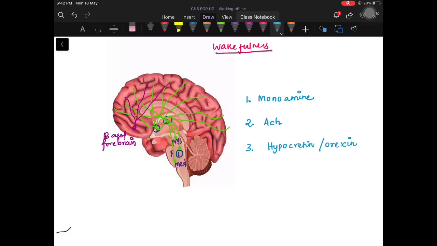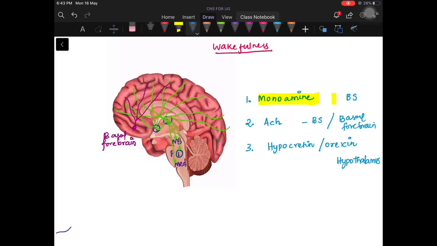The monoamines are from the brainstem regions, acetylcholine is from the brainstem and basal forebrain, and hypocretin is from the hypothalamus.